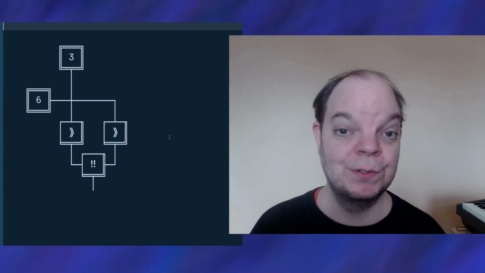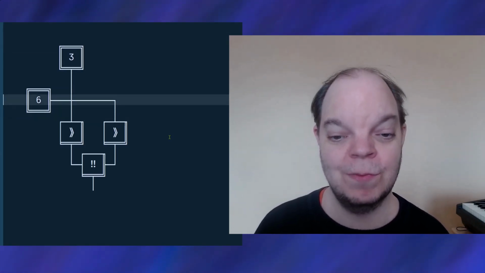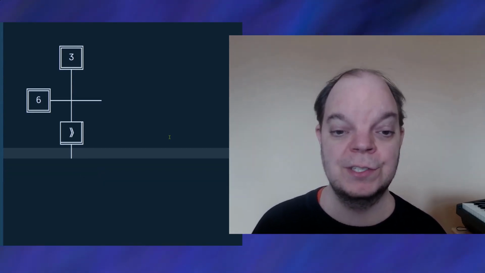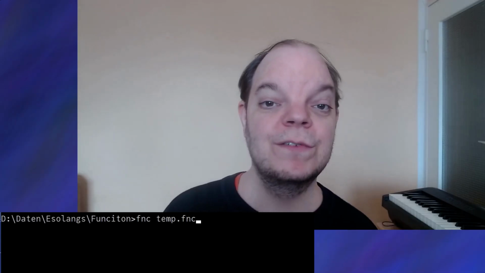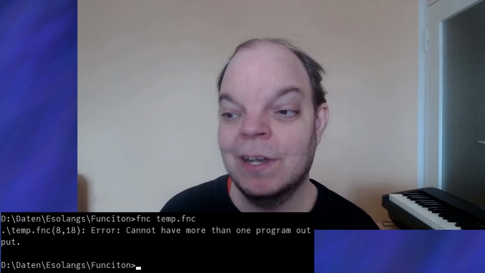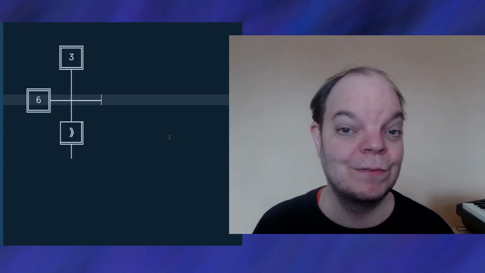So this is all nice and fine for when we want to calculate both a shift left and a less than with the same inputs. But that's going to be very rare, right? Most of the time you only want one or the other. So let's see what happens if I do just one of the two. So I'm just going to remove quite a fair bit of the code here. So this should calculate 3 shift left 6, right? Well, if I run this program, we'll see that we get the same error that we had earlier. We can't have more than one program output. So we need a way to get rid of that.